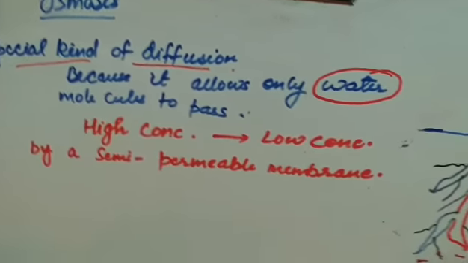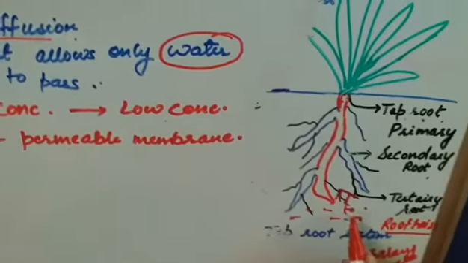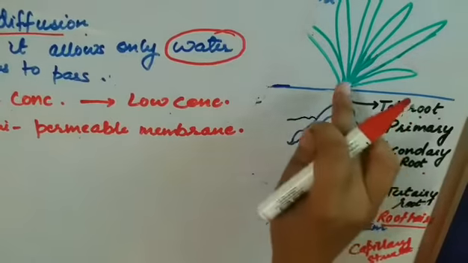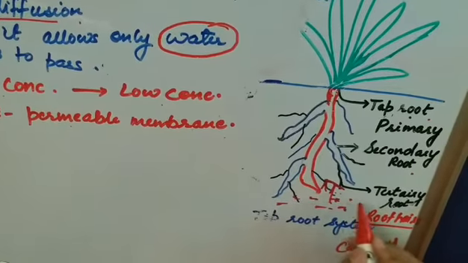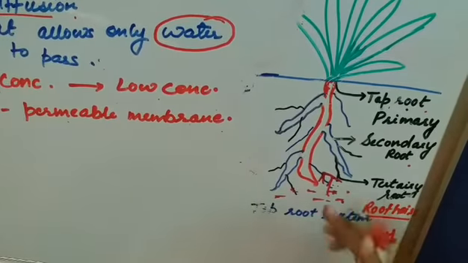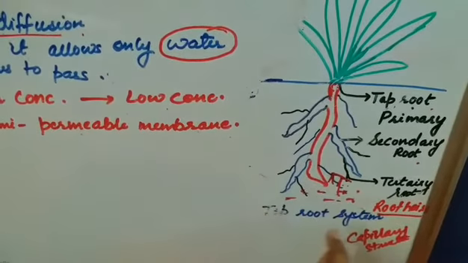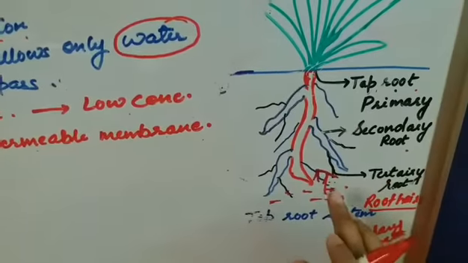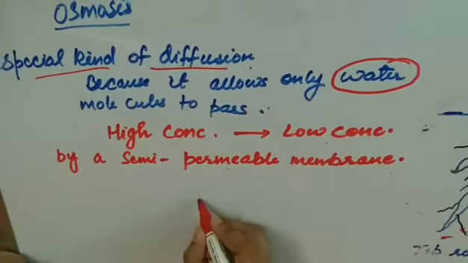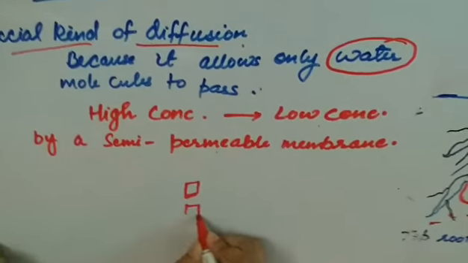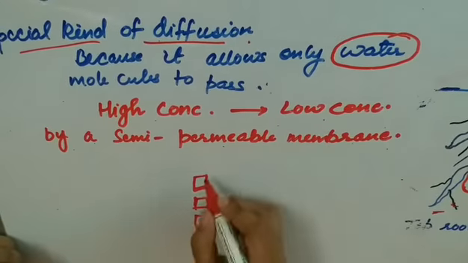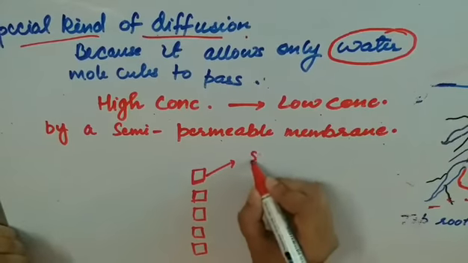Root hairs are semi-permeable and act as an osmotic system through which the movement of water molecules takes place. Root hairs act as a semi-permeable membrane. Basically they have a semi-permeable membrane and thus act like an osmotic system and allow water to pass through the different parts of the plants. Now with one diagram I can explain this to you. Suppose this is a semi-permeable membrane.